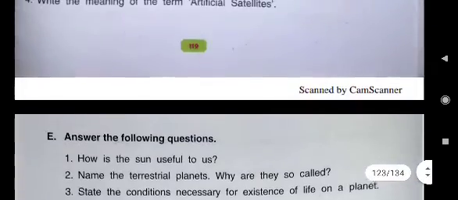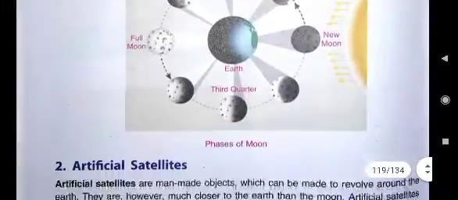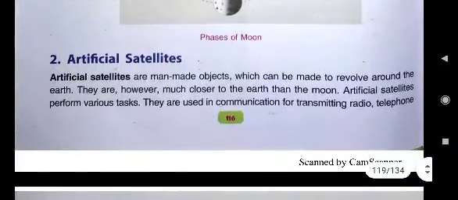They are formed to perform different types of functions. Here artificial satellite is written. You see what is written on page number 116. Artificial satellites are man-made objects which can be made to revolve around the earth. And then we can write why they are put.